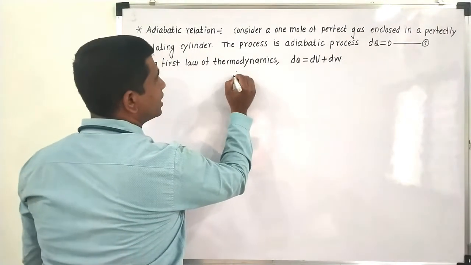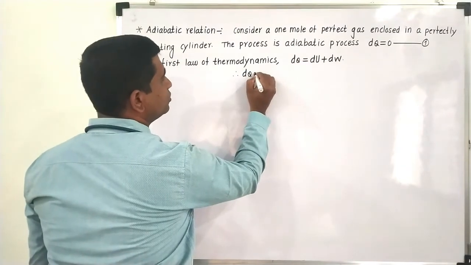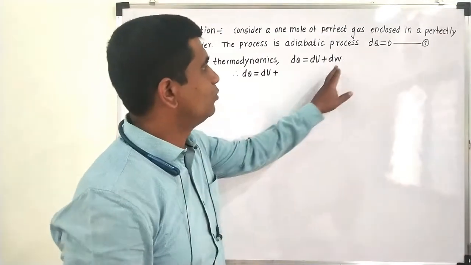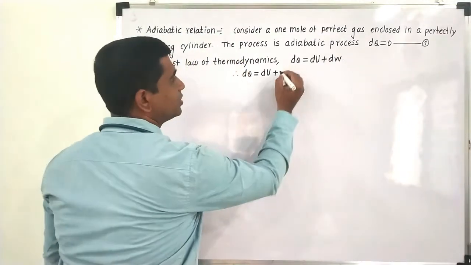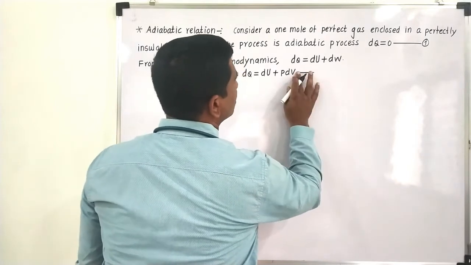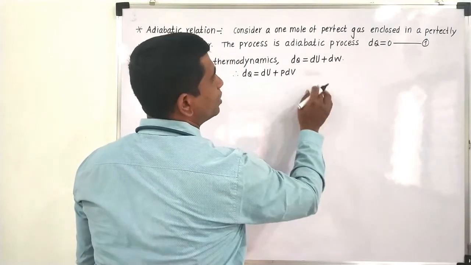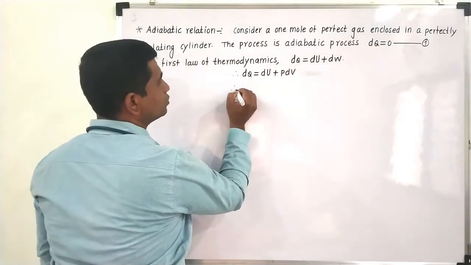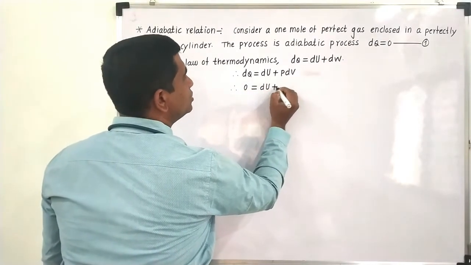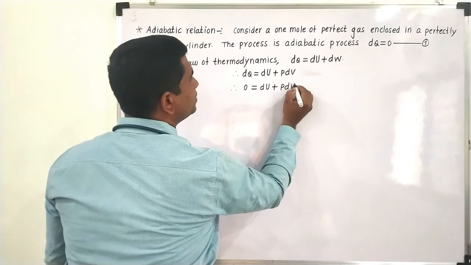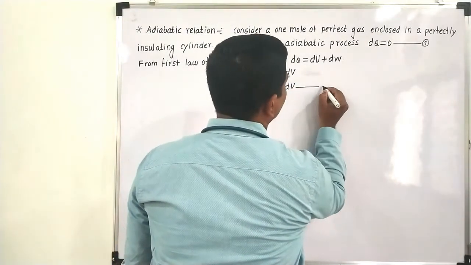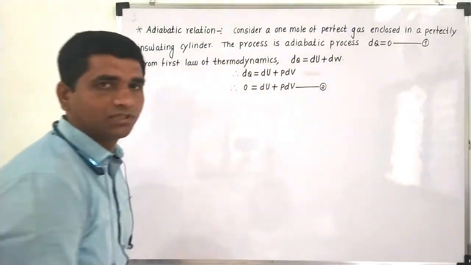We can rewrite it as dq equal to du plus pdv, because when the gas is expanding, the work done is the pressure times the change in volume. Substituting in this equation, dq is 0, so we get 0 equal to du plus pdv. This is the expression we get. Let us call this equation number 2.